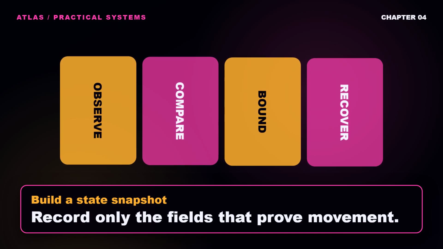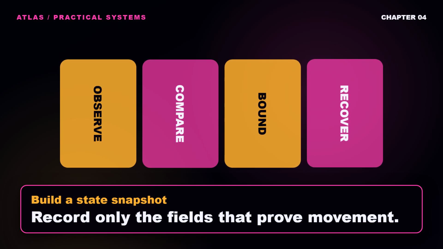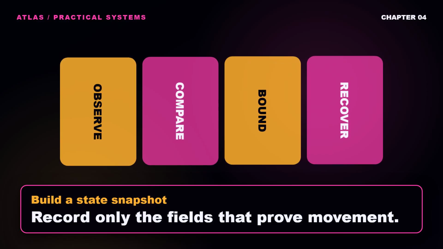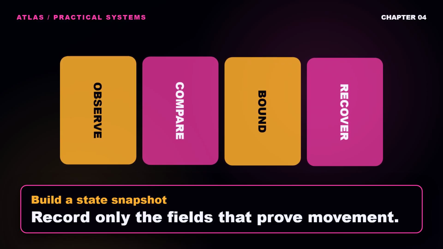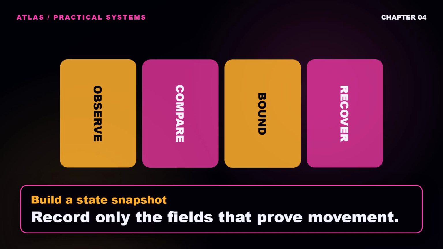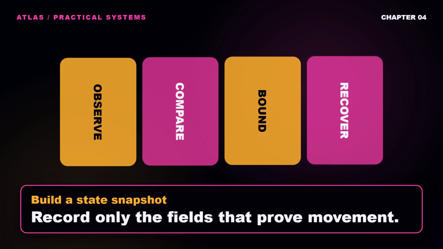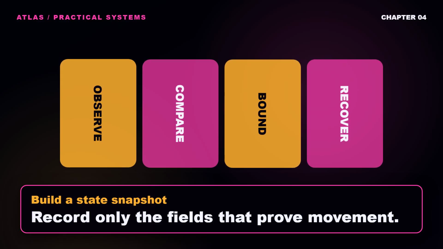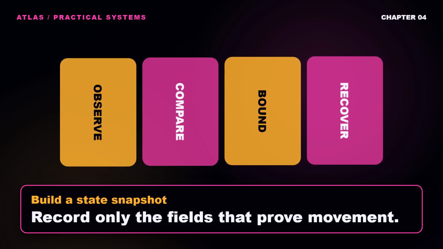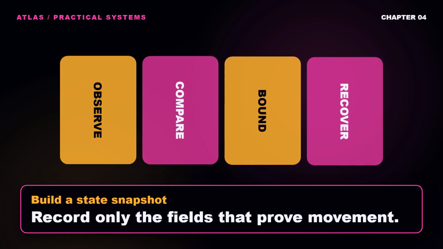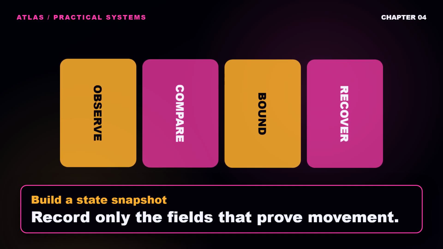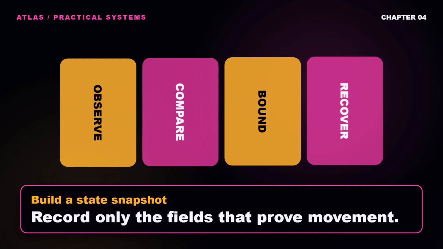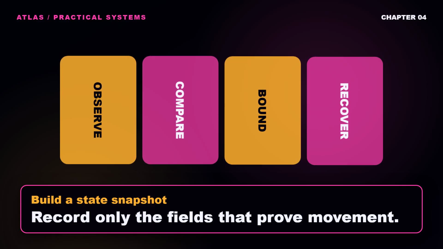Do not dump the entire system into the agent and call that observability. Choose a compact set of fields. Include the step identifier, the intended result, the actual result, the artifact or record hash when available, the error class, and whether an external side effect occurred. Normalize values that change without meaning, such as timestamps or request identifiers. Then serialize the snapshot in a stable order and calculate a fingerprint.